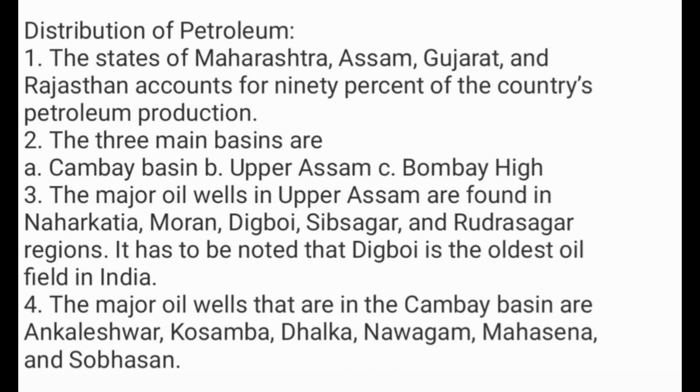Distribution of petroleum. 1. The states of Maharashtra, Assam, Gujarat, and Rajasthan account for 90% of the country's petroleum production. 2. The three main basins are A. Cambay Basin, B. Upper Assam, C. Bombay High. 3. The major oil wells in Upper Assam are found in Naharkatia, Moran, Digboi, Sibsagar, and Rudrasagar region. It has to be noted that Digboi is the oldest oil field in India.